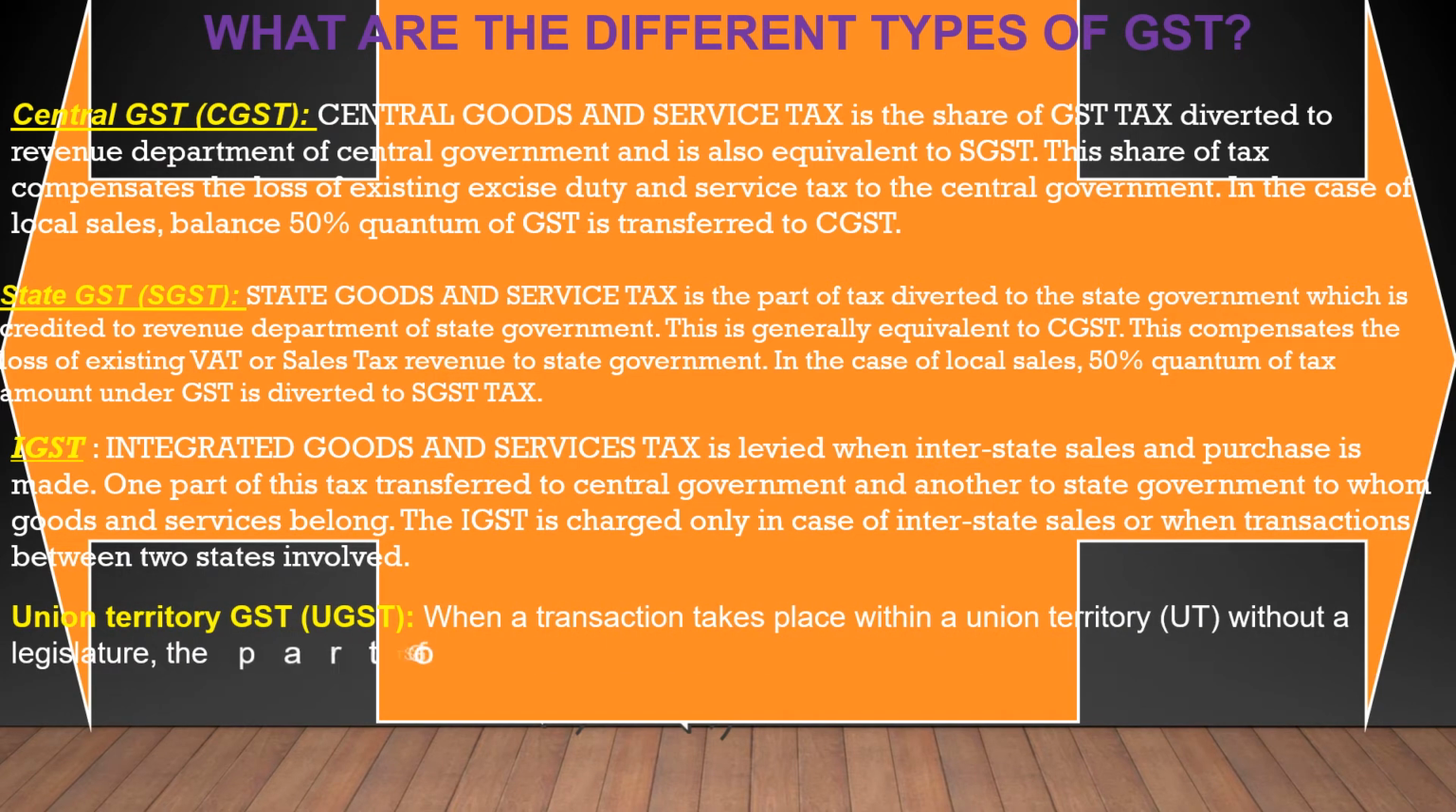Union Territory GST, UGST. When a transaction takes place within a union territory, UT, without a legislature, the part of GST that the UT gets is called UGST.